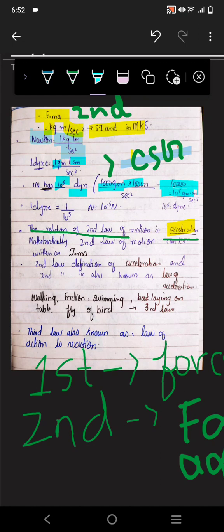On the other hand, if we are asked how many Newtons are there in one dyne, then that would be 10 to the power -5, because that will come in inverse, and when it goes up in inverse it will be reciprocal. Alright, so just because of being reciprocal, the value is converted into negative.